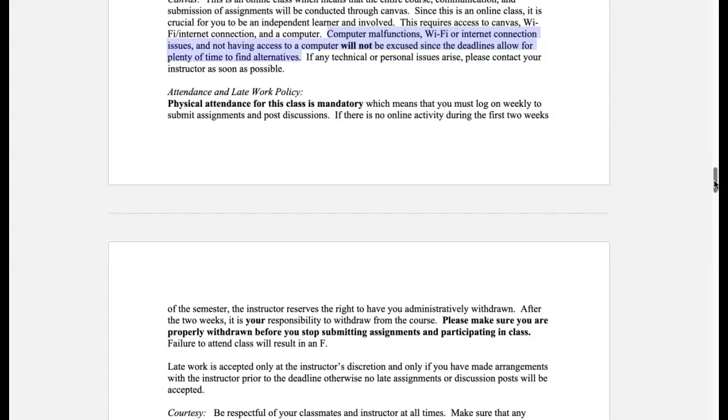So don't think the assignment closes tonight at 11:59, I can submit it tomorrow. No, I close the assignment when it is due. Now, I am a very flexible and understanding person, so if you have some sort of issue going on, if there is just something that's preventing you from submitting an assignment on time, please let me know, but please email me first. Don't just email me the assignment without asking first, because I might tell you, oh, okay, you missed that assignment. Let me go ahead and open it up for you. Or I might tell you, just go ahead and email me the assignment because it's already closed on Canvas. So just make sure that you ask me first.